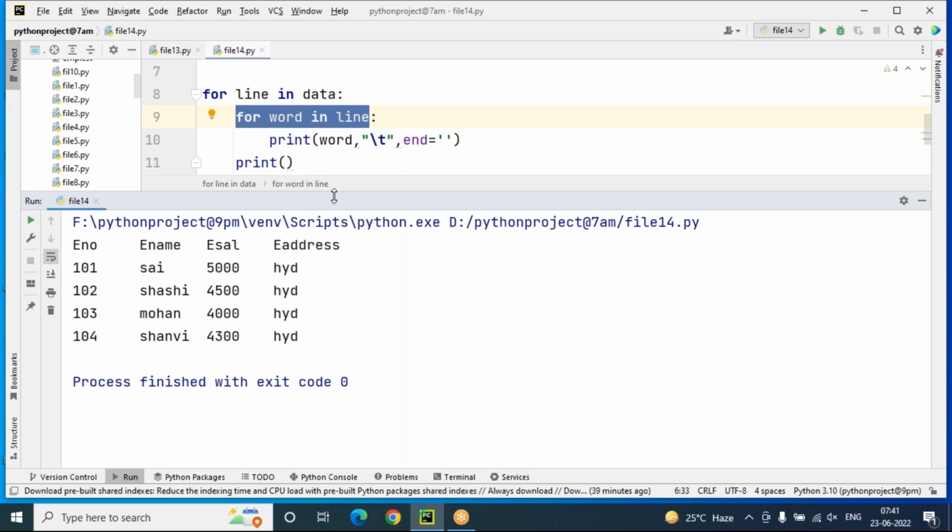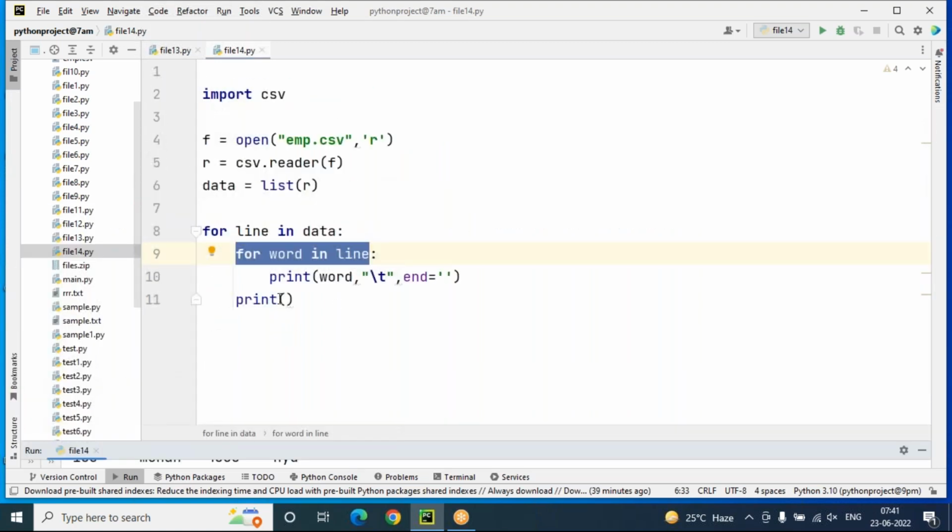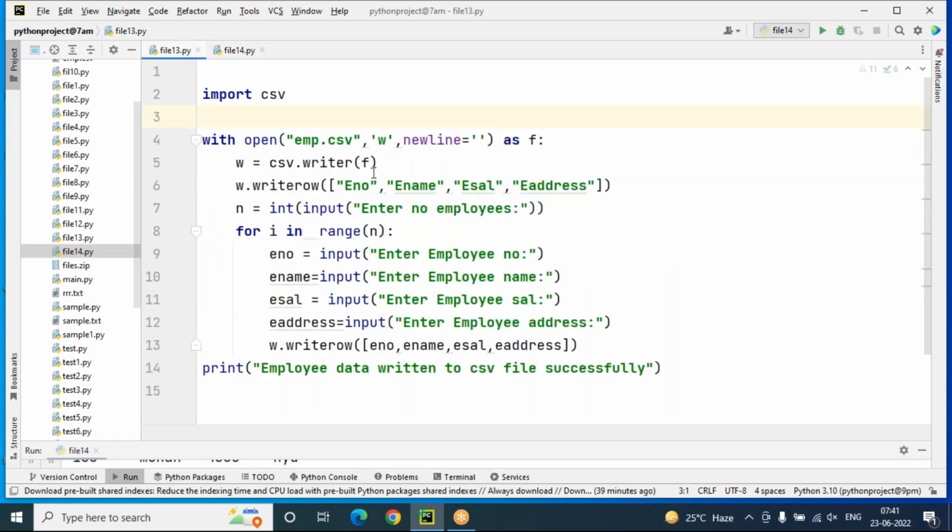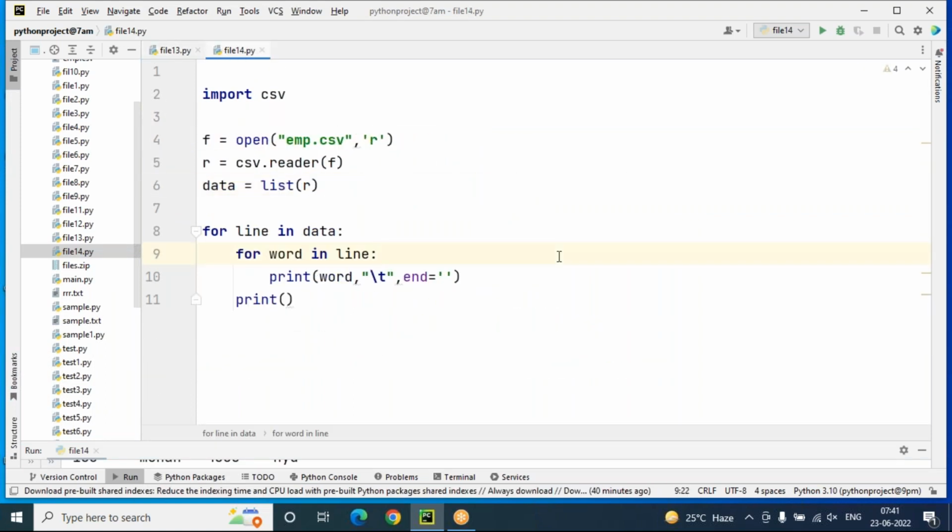Table format. So this is through comma separated values. We are reading the data from CSV and writing the data into CSV, and we are making zip folders, unzipping folders, all these things. That is what I wanted to discuss today.